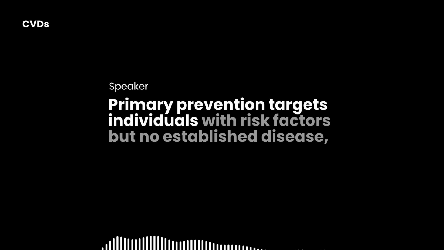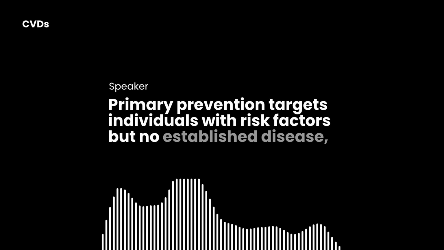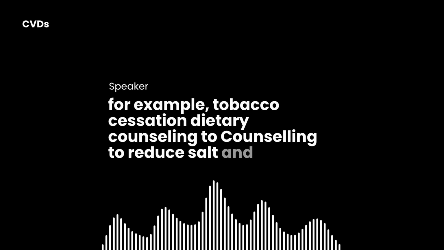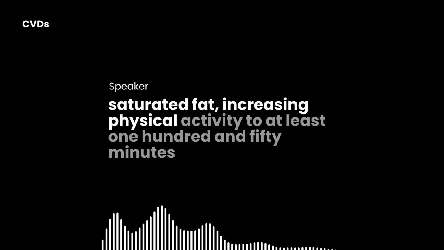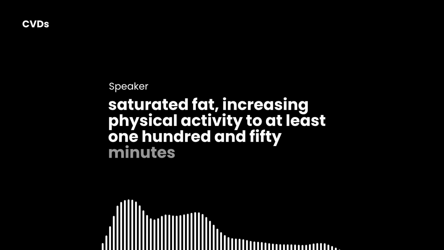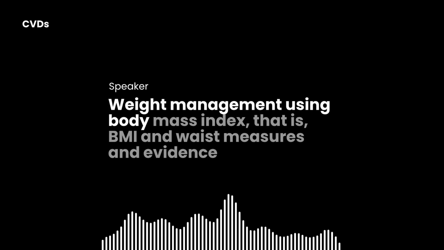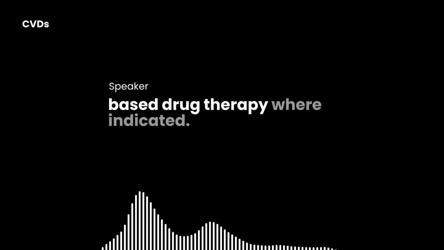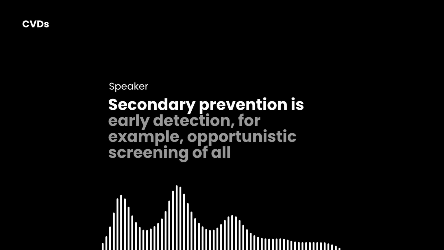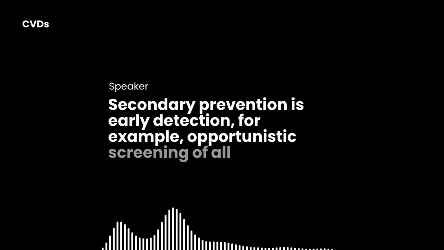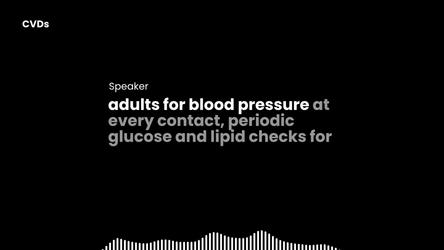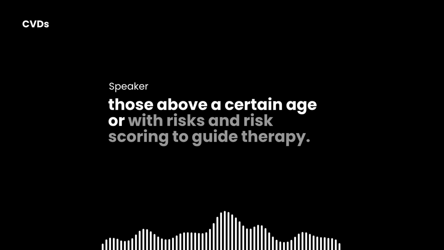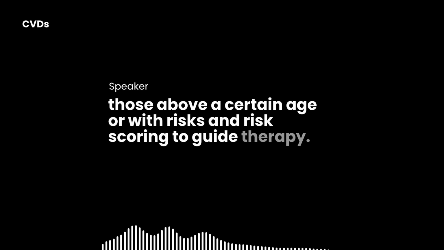Primary prevention targets individuals with risk factors but no established disease. For example, tobacco cessation, dietary counseling to reduce salt and saturated fat, increasing physical activity to at least 150 minutes per week, weight management using body mass index, that is BMI, and waist measures, and evidence-based drug therapy where indicated. Secondary prevention is early detection, for example, opportunistic screening of all adults for blood pressure at every contact, periodic glucose and lipid checks for those above a certain age or with risks, and risk scoring to guide therapy.